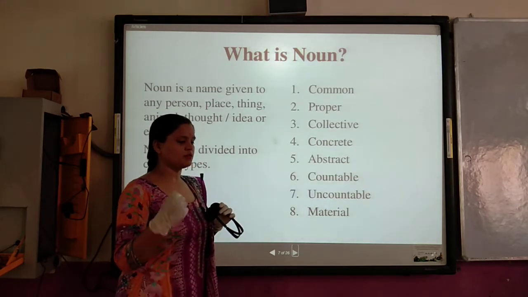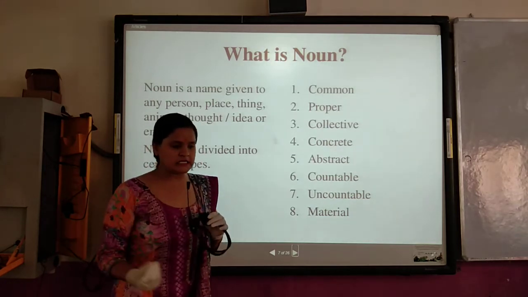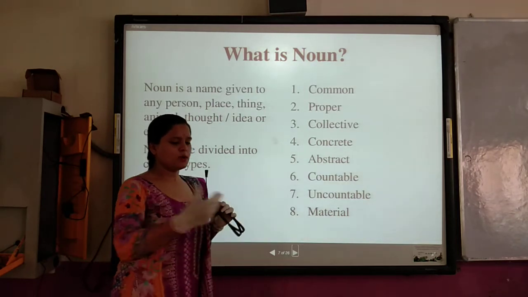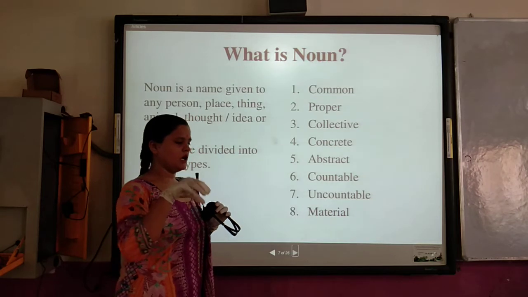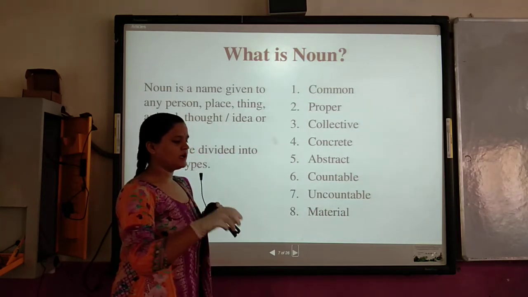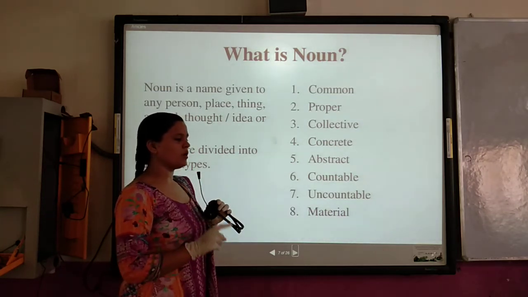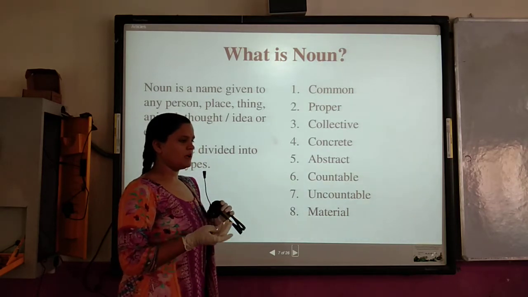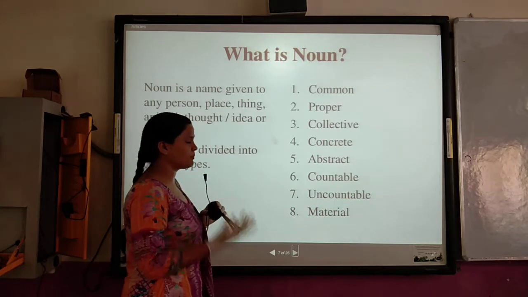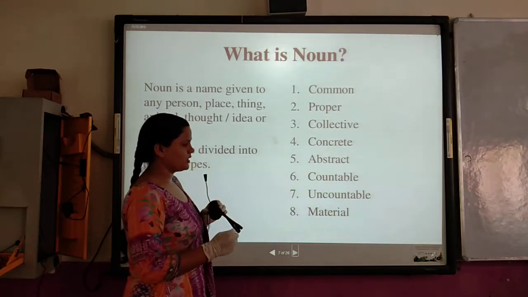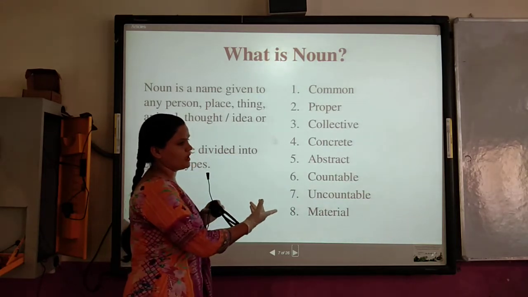Let me give you one example. Table. You know that a table is not generally made of wood only. It uses iron rods, it uses nails. So many things are used to make a table. So that means a table is not a material noun, not a collective noun, not a common noun, not a proper noun. A table is what? A concrete noun.